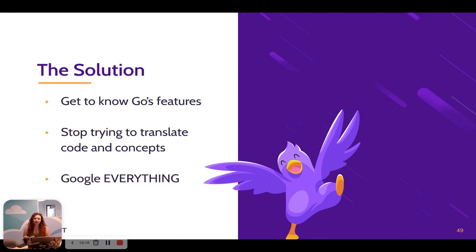And last but not least, we need to Google everything. This is true for all programming languages, but I found this especially true for Go. No matter how long I code in Go, I still find that Google searching a very, very simple term might end up with a very different solution, which is much better, much simpler, works way better than my original solution. So really, Google everything. Even if you think you know, you might not know.